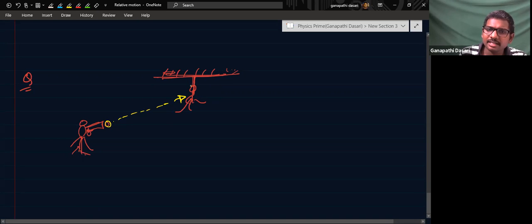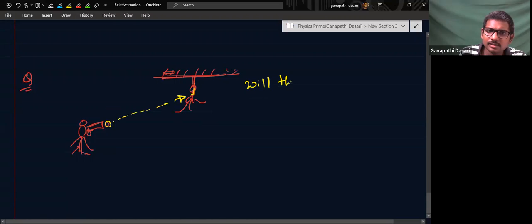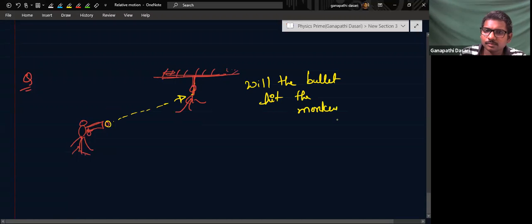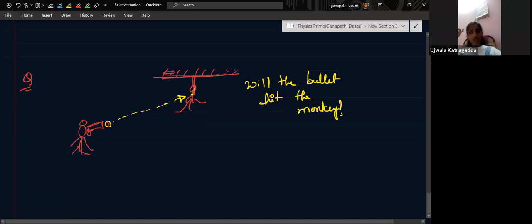The moment he fired the bullet, the monkey actually left this rope and jumped. Jumped means just initial velocity 0 for this. So now the question is, will the bullet hit the monkey?